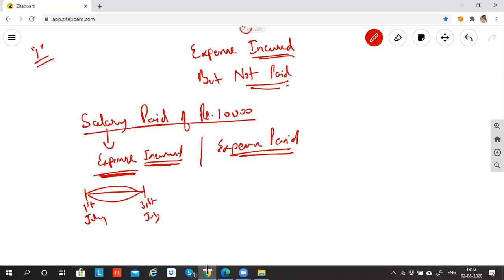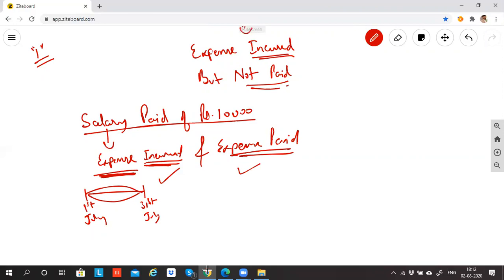That is the meaning of expense incurred. In this case, salary paid of 10,000 means expense incurred plus expense paid. Both have happened. Salary means expense incurred. Paid means I paid for the expense. This is the meaning of expense incurred and expense paid.